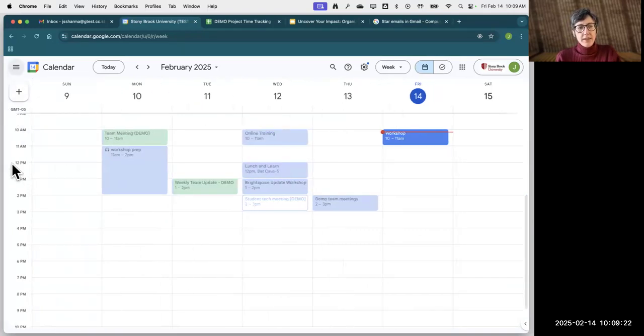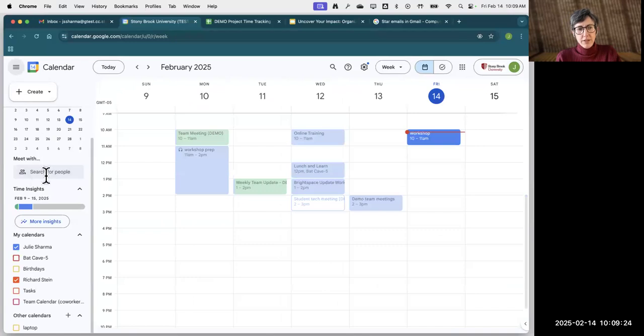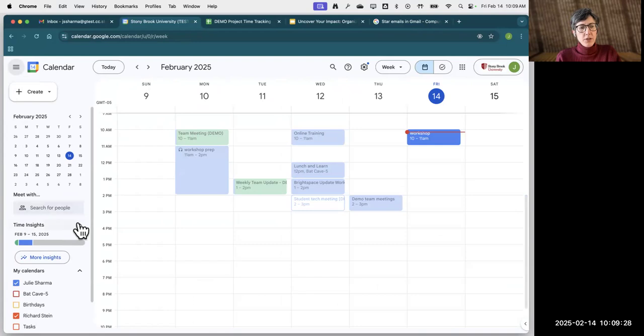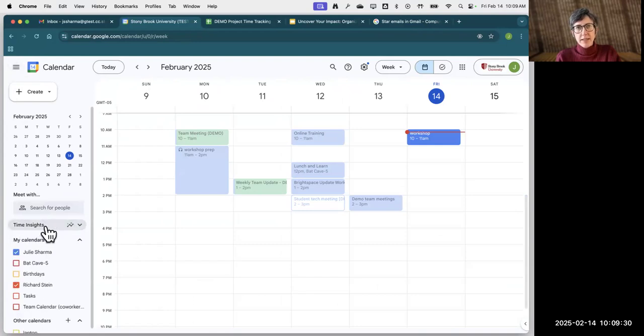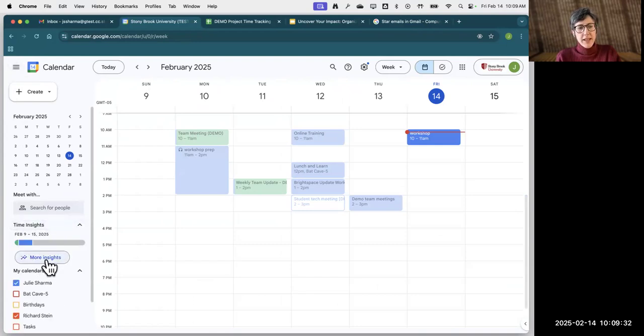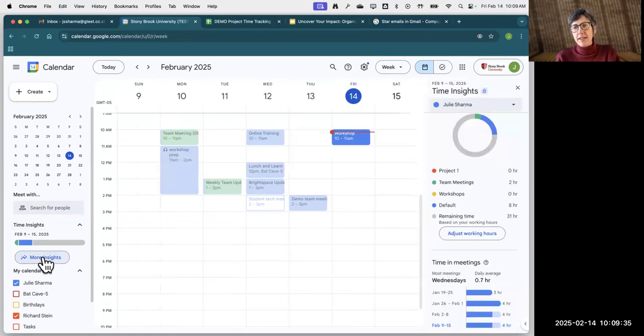So on the left-hand side, if you don't see the mini calendar, make sure you click on the main menu on the top left. And then you're looking for the section called Time Insights. When you see that, go ahead and click on More Insights, and Time Insights opens on the right.